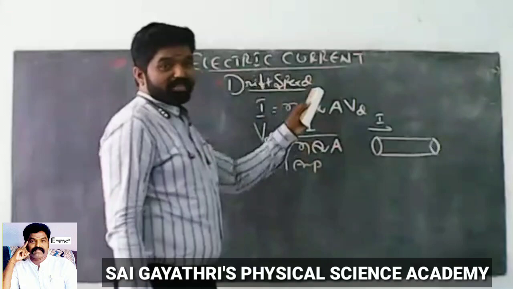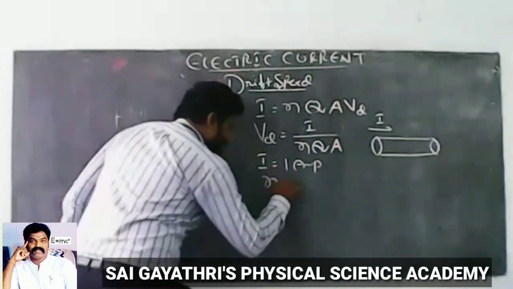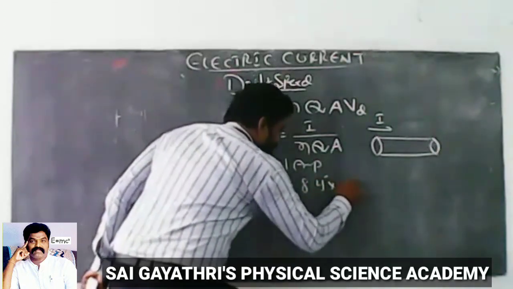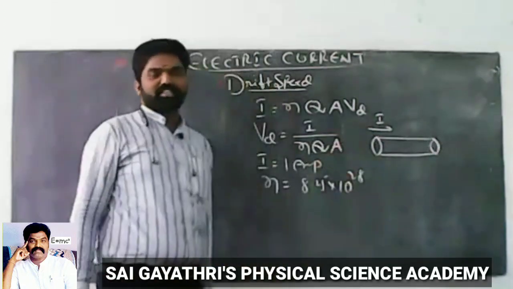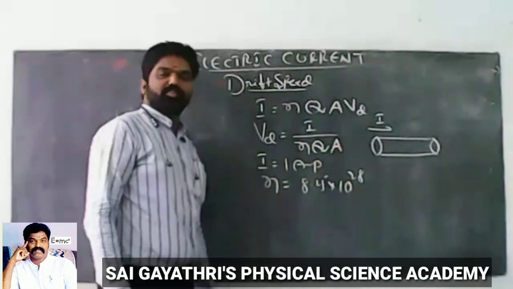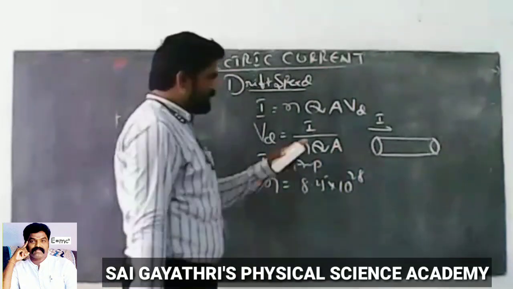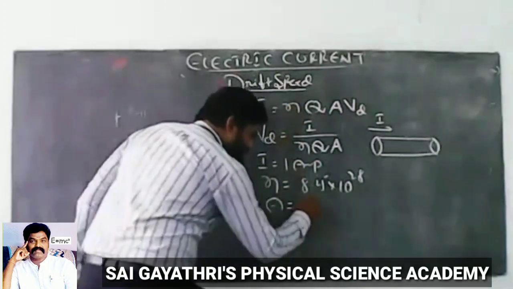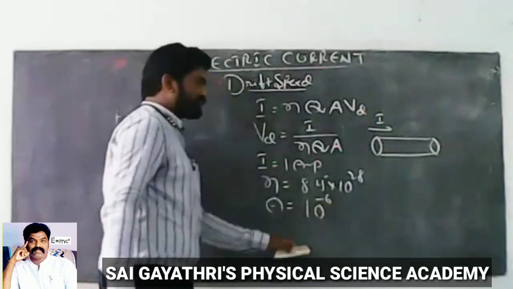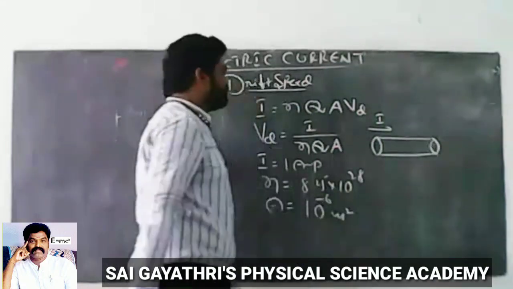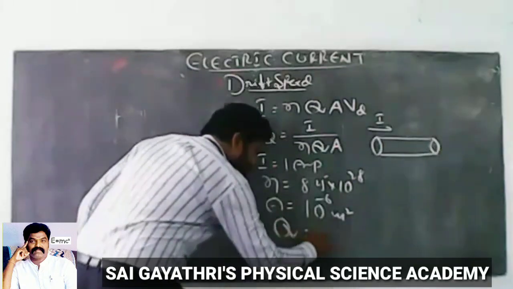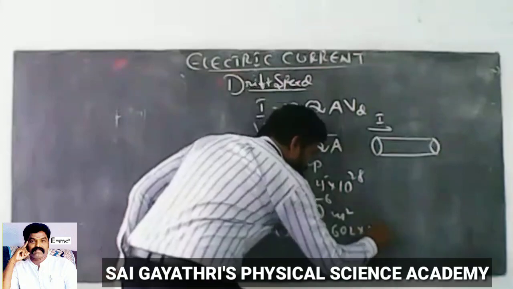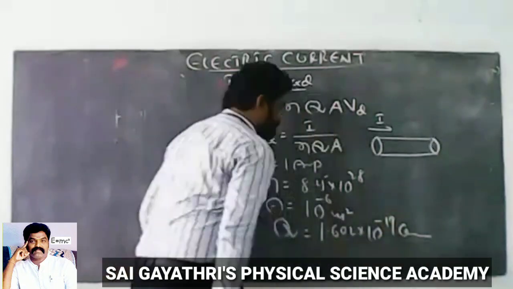The number of electrons present in the conductor, n, is 8.25 into 10 power 28 per cubic meter. This is the concentration of electrons in the given specimen, like a copper wire. The cross-sectional area of the wire is 10 power minus 6 meter square, and the electron charge is 1.602 into 10 power minus 19 coulombs.